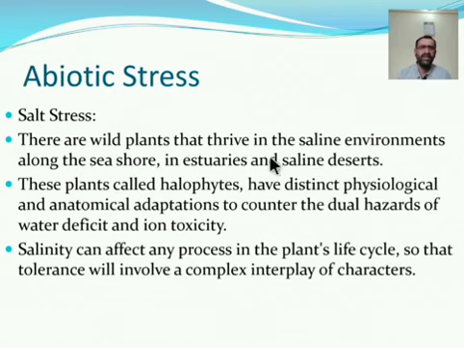They face salt stress, and these plants are called halophytes. Plants that grow in saline soil are known as halophytes and have distinct physiological and anatomical adaptations to counter the dual hazards of water deficit and ion toxicity. Salinity can affect any process in the plant life cycle, so tolerance involves a complex interplay of characteristics.